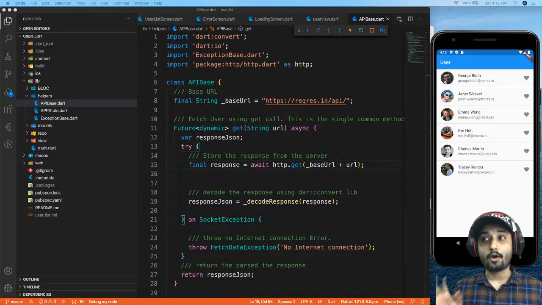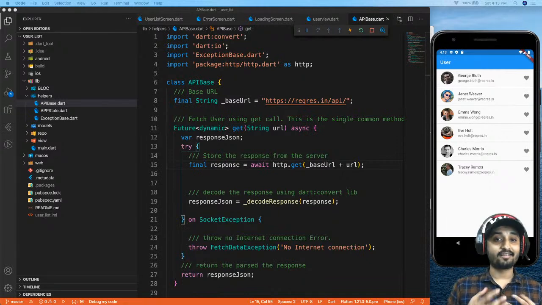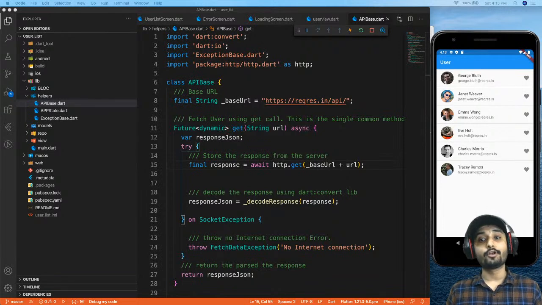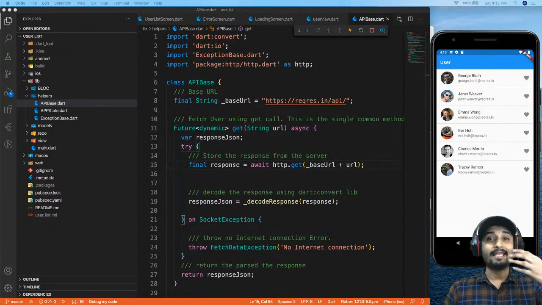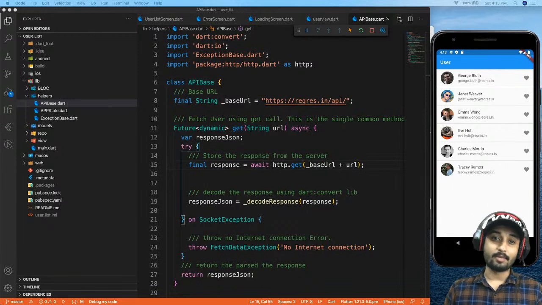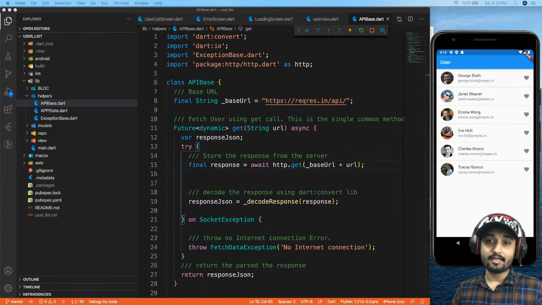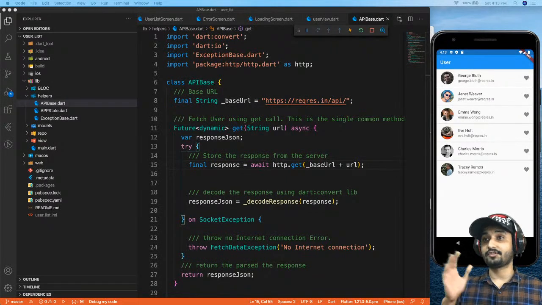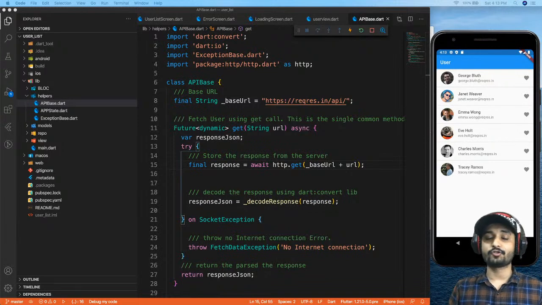So this is the important part to understand and to know how exactly it works. And the most important thing is how you're going to structure your code, right? What should be the structure and how you're going to implement those things? This is going to be more for beginners. If you're an intermediate, yes, you should know how it works, but maybe you can learn something from the structure which I have maintained, which you can see on the screen.